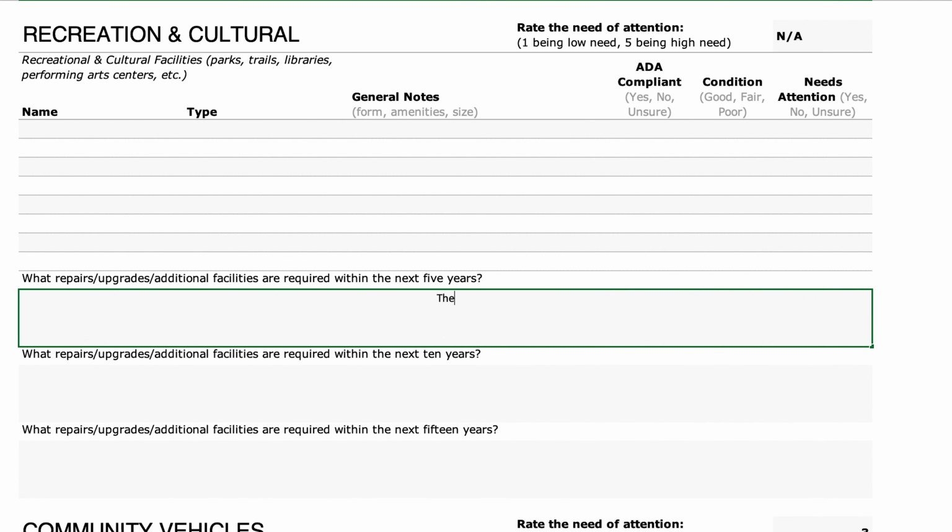As you fill out each subcategory, there is a space for you to fill out what repairs, upgrades, or additional facilities are needed in the next 5, 10, and 15 years. The more you are able to fill out in each section, the more detailed reports you will get from CASI. As you consider those future plans, integrate what you have noticed is needed as you've inventoried each system, what political leaders have promised, and/or any items outlined in any community plan.